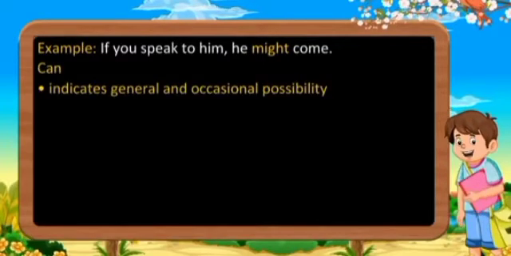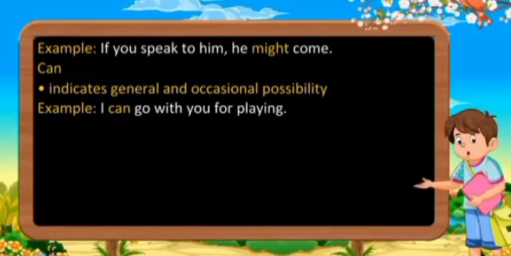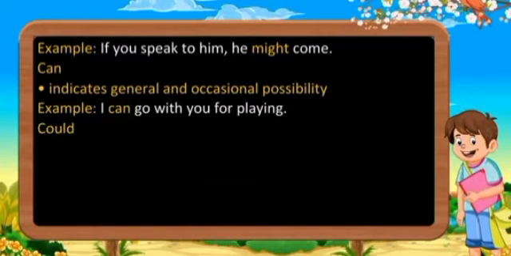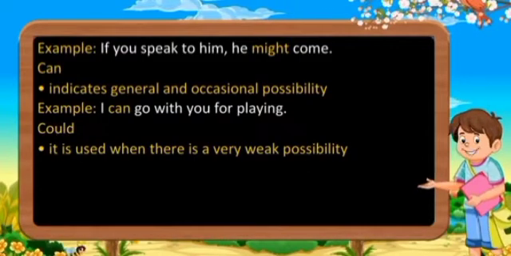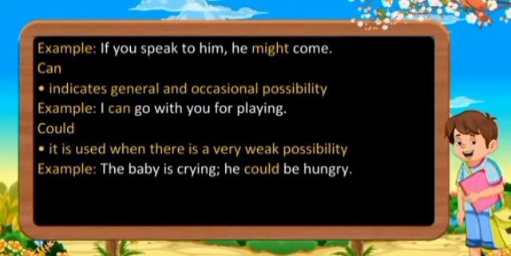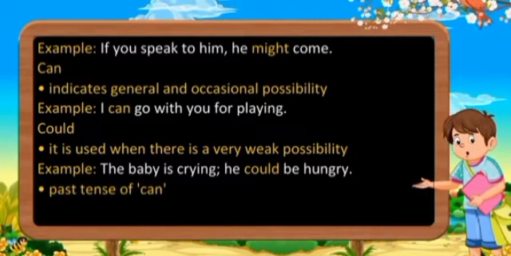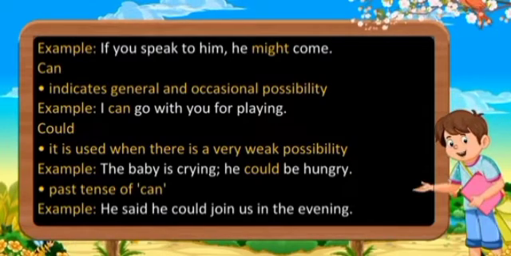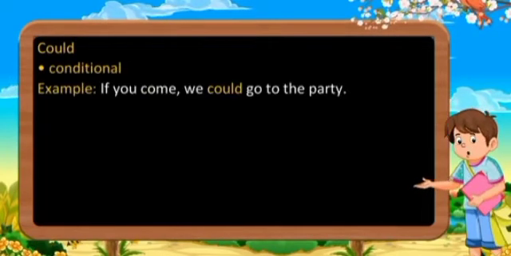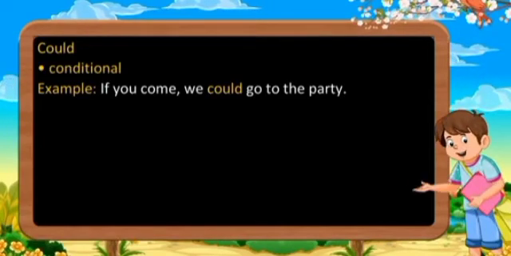Can indicates general and occasional possibility. Example: I can go with you for playing. Could. It is used when there is a very weak possibility. Example: the baby is crying. He could be hungry. Past tense of can. Example: he said he could join us in the evening. Conditional. Example: if you come, we could go to the party.